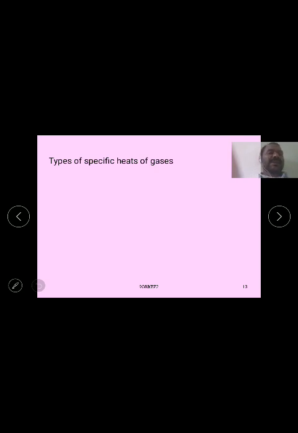The types of specific heat are two: for a constant volume and for a constant pressure. So one is the specific heat of a gas at constant pressure, and another is the specific heat of a gas at constant volume. The specific heat of a gas at constant pressure is denoted with Cp, and the specific heat of a gas at constant volume is denoted with Cv.